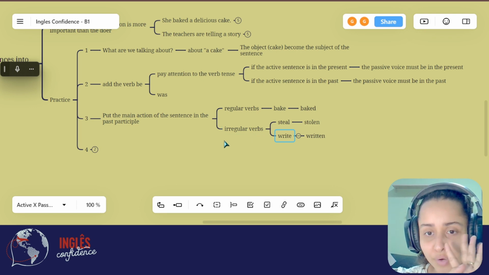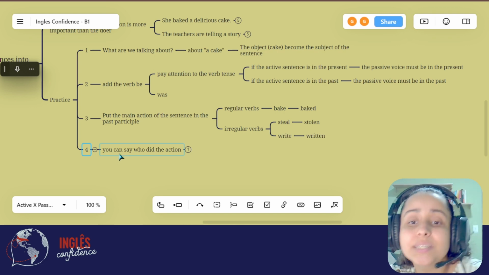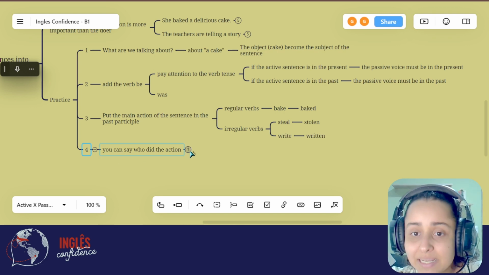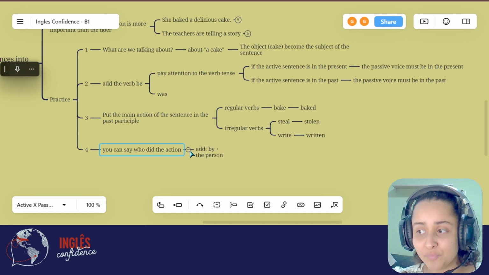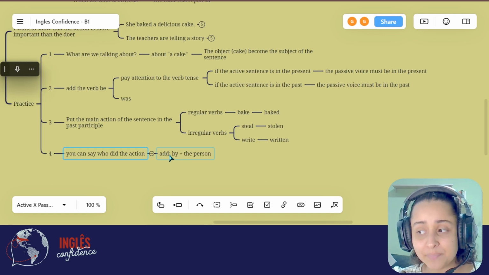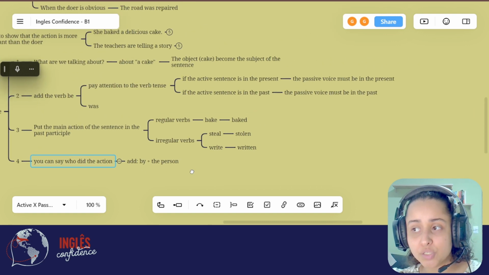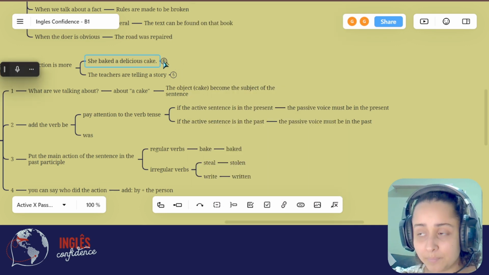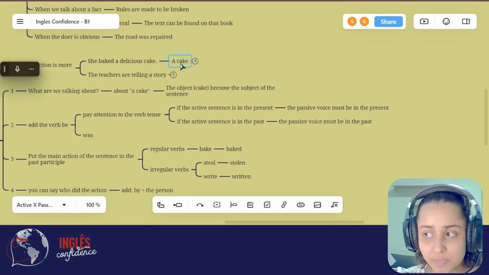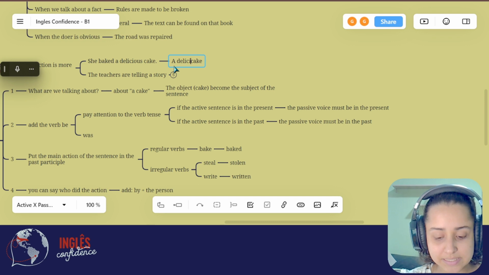And now let's go for the fourth step. The fourth step is you can say who did the action, but it's optional. Okay? You can add by and then the person. So our sentence here will be a cake, or a delicious cake.